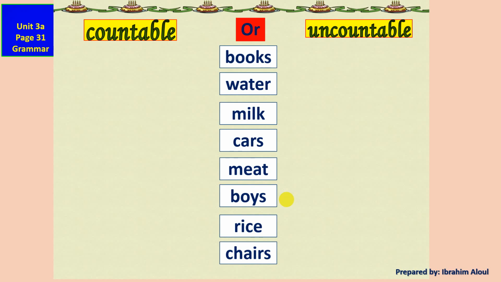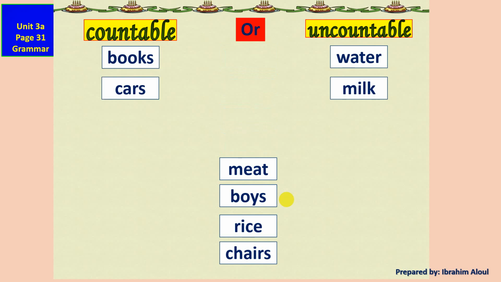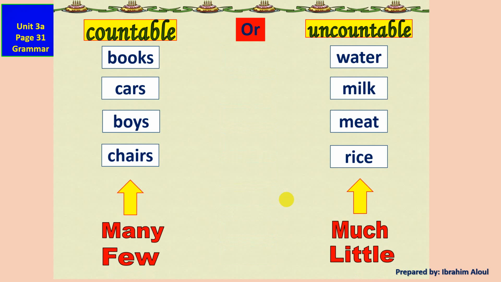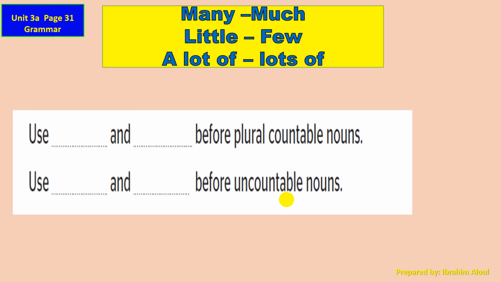Let's talk about many, much, and few. I have here the countable nouns, to classify them very fast. The countable: box, car, post, chair. Uncountable: water, milk, meat, and rice. For countable nouns I use many and few, and for uncountable I use much and little. Did you notice the difference here? Countable I use many, few; uncountable I use much and little.